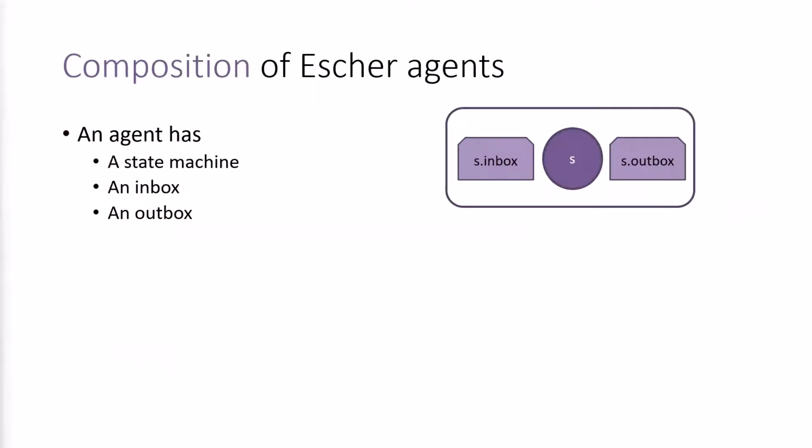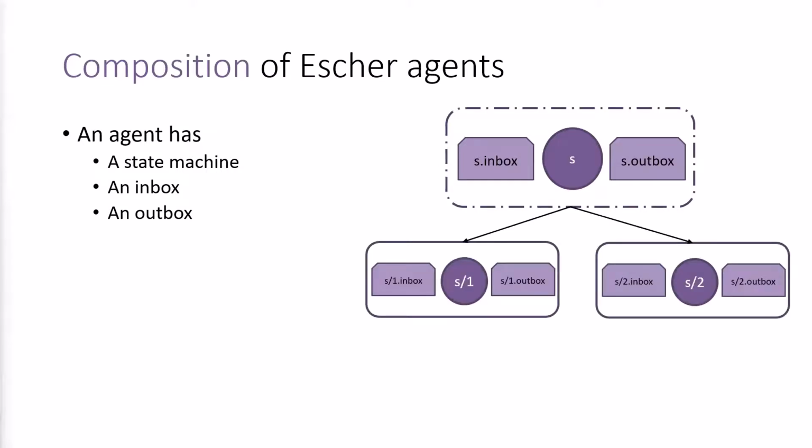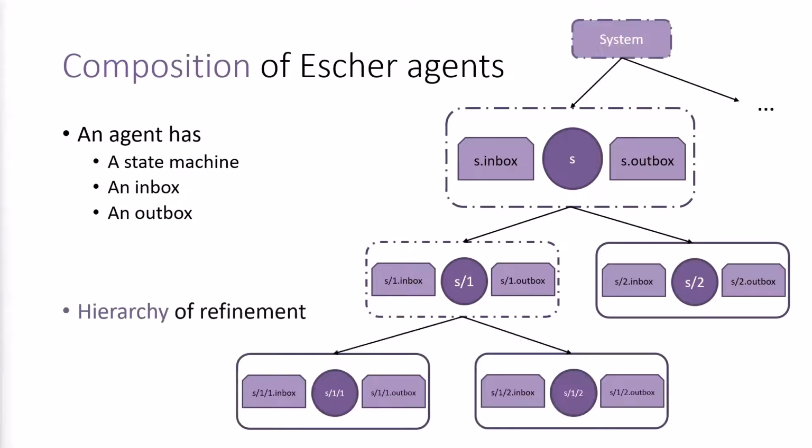Before addressing some of these challenges, I want to first take a minute to talk about composition of agents in Escher. An Escher agent consists of a state machine, an inbox and an outbox of messages. Each agent is identified by a unique identifier, which in this example is S. The agent can be refined as described previously. In this case, the original agent is called the parent agent, and the new agents are called the child agents. Multi-level refinements lead to a hierarchy of agents, at the root of which is the system agent, which represents the entire system.